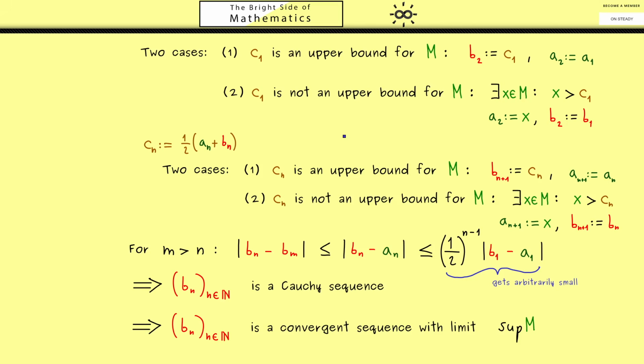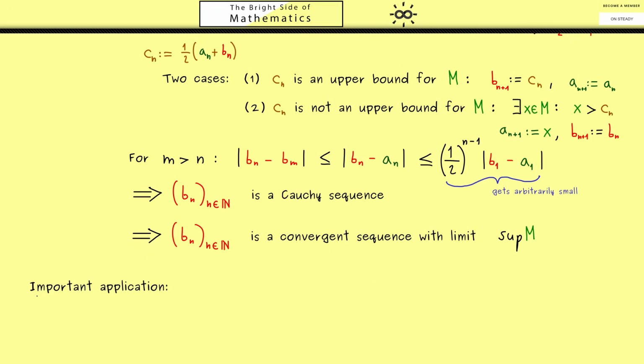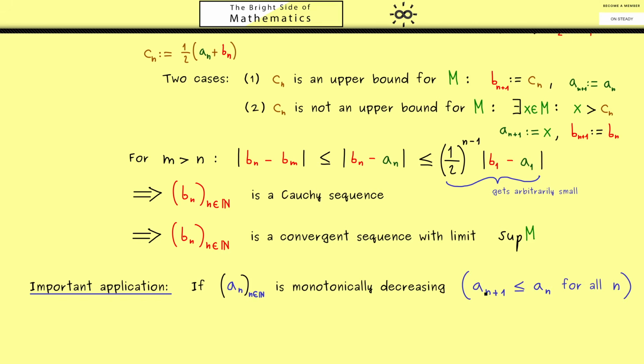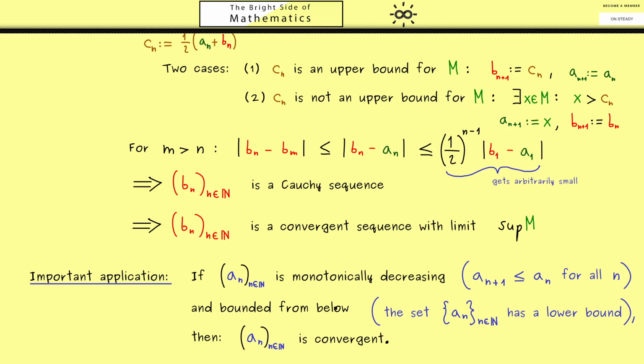However, now knowing that the supremum and infimum always exists has an important application. We immediately get a nice criterion to show convergence of a sequence. If the sequence An is monotonically decreasing, which simply means that each sequence member is less or equal than the predecessor. And if the sequence is also bounded from below, which simply means that the set given by the sequence members has a lower bound. Then we can finally conclude that the sequence is indeed a convergent sequence. There you see, this is a very useful criterion because you only have to check two properties, which could be easier to check than the definition of convergence.